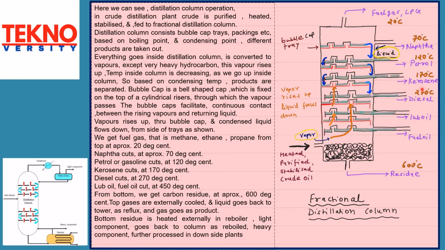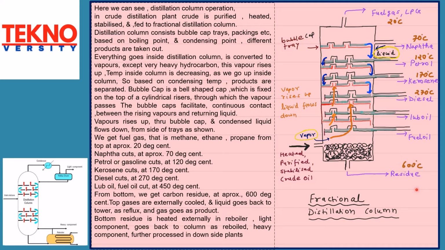Kerosene cuts at 170 degrees centigrade. Diesel cuts at 270 degrees centigrade. Lube oil, fuel oil cut at 450 degrees centigrade. From the bottom, we get carbon residue at approximately 600 degrees centigrade.